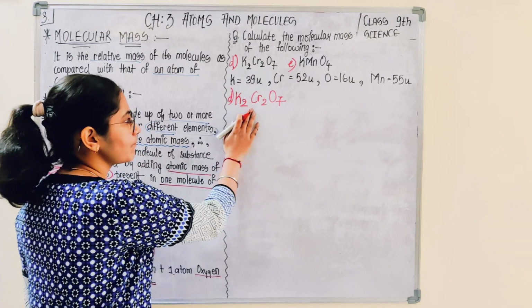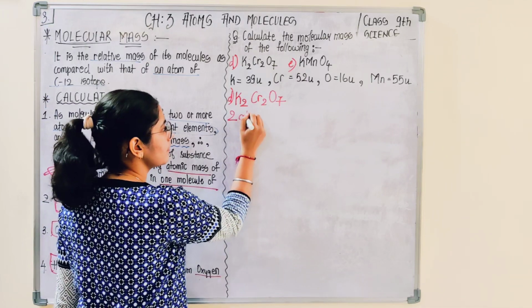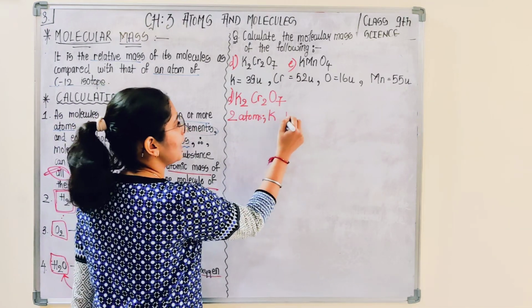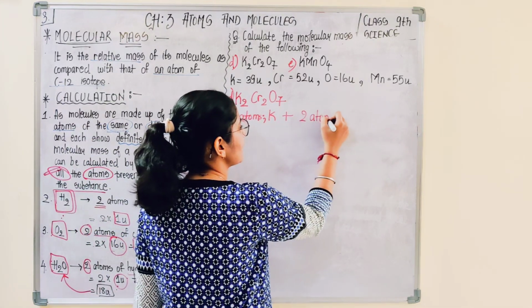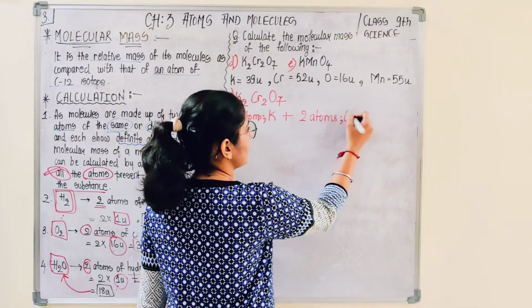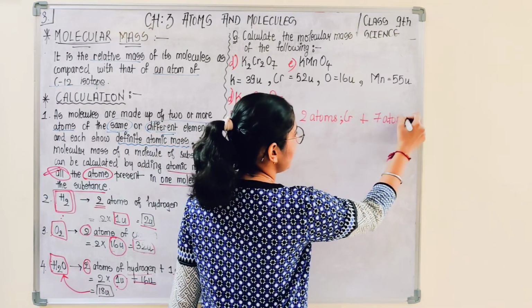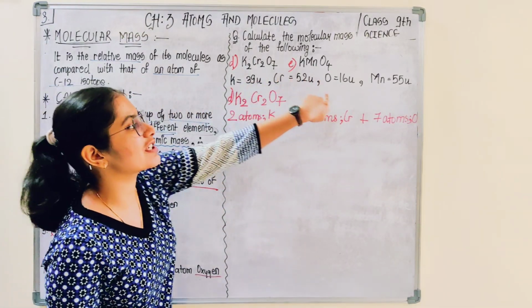Suppose this is given, so there are 2 atoms of potassium plus 2 atoms of chromium plus 7 atoms of oxygen. Simple. Now you substitute the value of masses given in question itself.